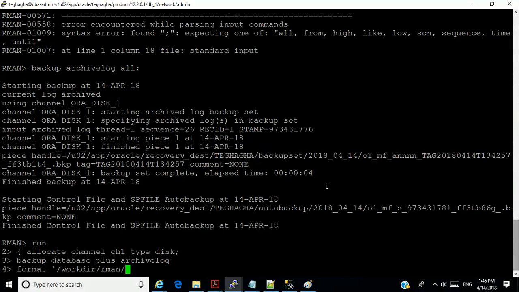And I'm going to put these variables that are used by RMAN. RMAN is going to interpret them, give the name of the database, the seed of the database, and all of that. So archive. Full.